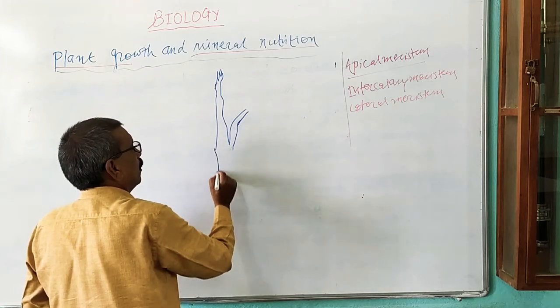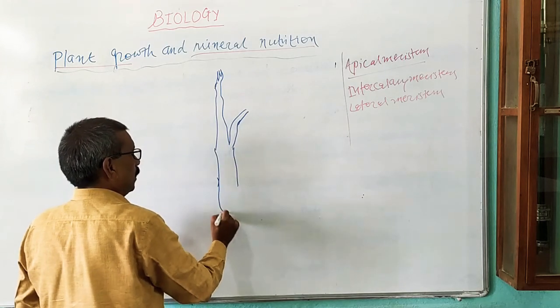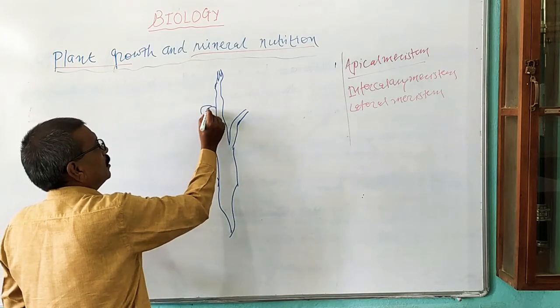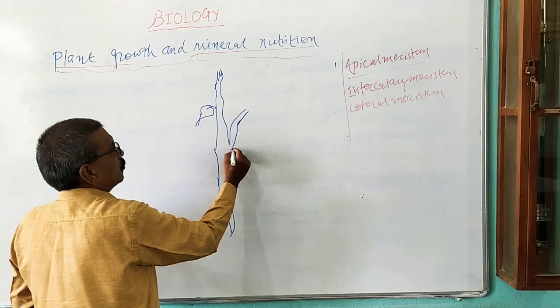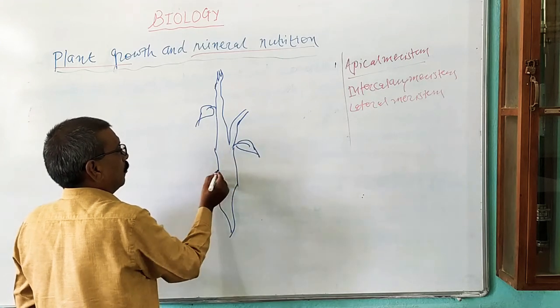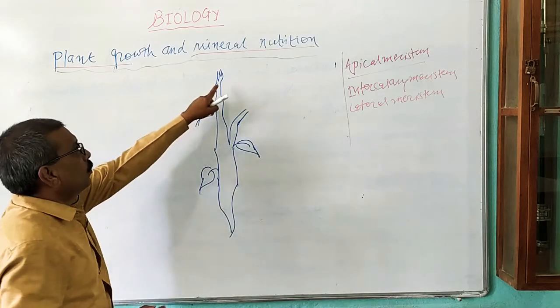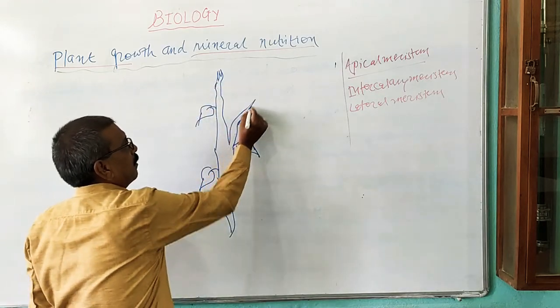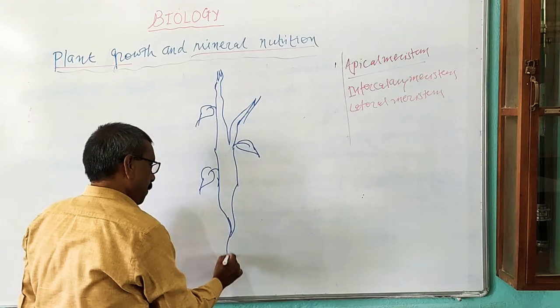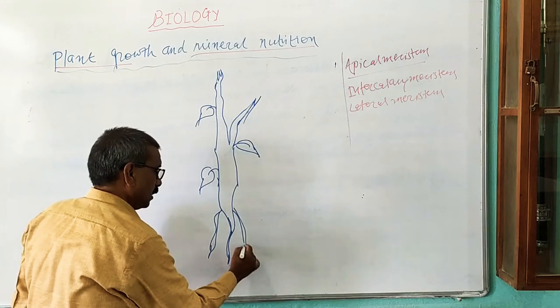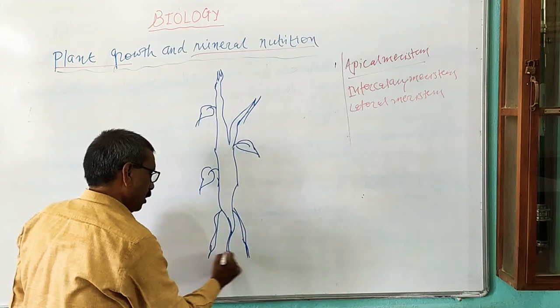Leaves are produced from the plant part. Suppose here a leaf is produced, from this also a leaf is produced, and here also a leaf is produced. Now all of you know this one is the apical part of the stem or branch, and this one is the apex of the root. These are the roots, and this one is the apex of the root.